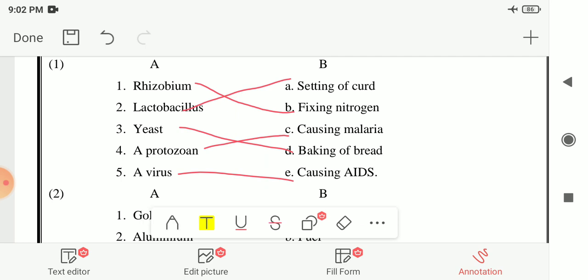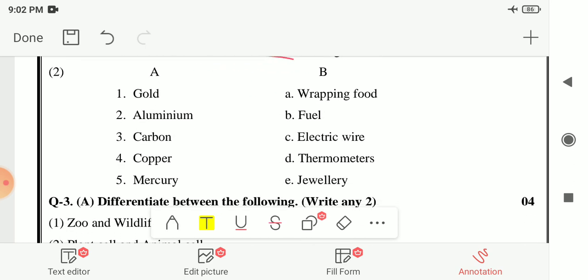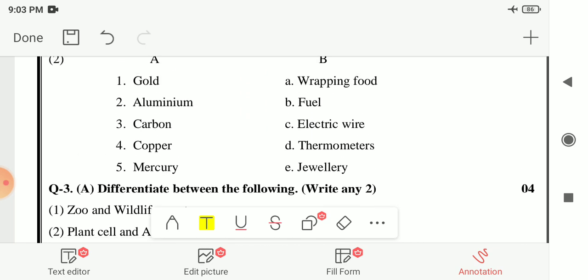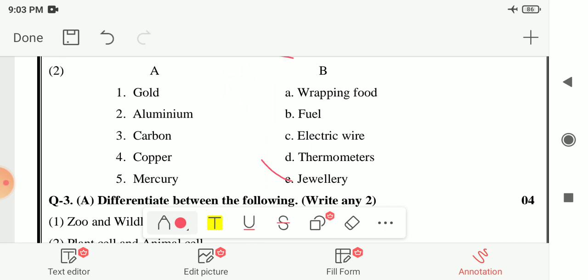Next, second matching. Here the names of some metals or non-metallic substances are given to you, and where these metals or non-metals are used, you have to match with column B. In that, the first one is gold. So we use gold to make jewelry. So here your answer is option E, jewelry.